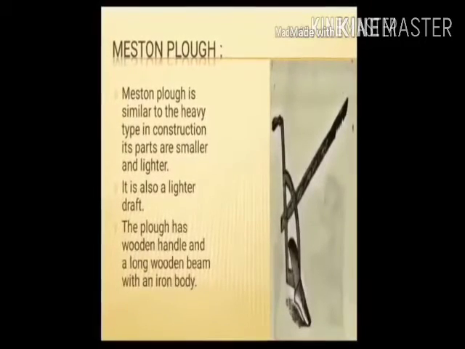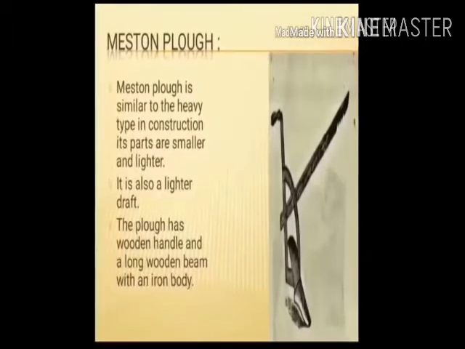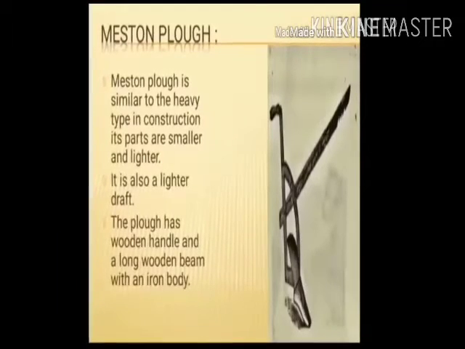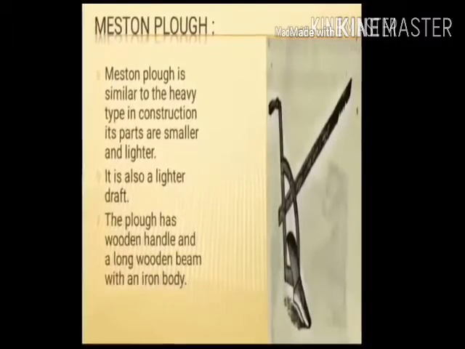Maston plow. Maston plow is similar to the heavy type in construction. Its parts are smaller and lighter. It is also a lighter draft. The plow has a wooden handle and a long wooden beam with an iron body.